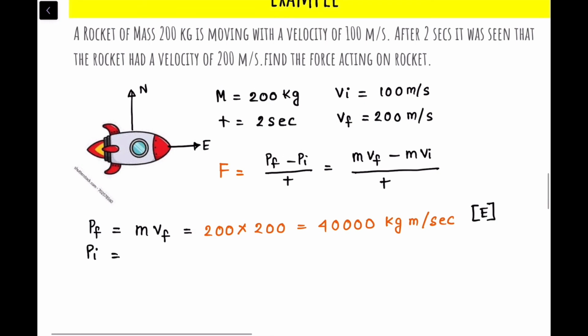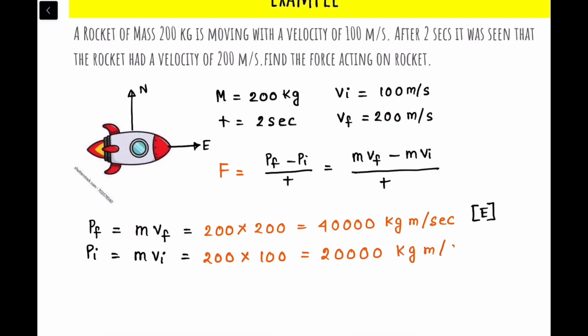Initial momentum is m times vi. The mass is 200. What is the initial velocity? 100, right? So that means 20,000 kg meter per second. In which direction? Initially it was also moving in the east.